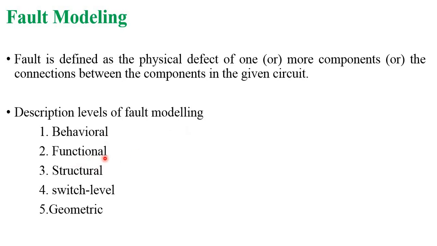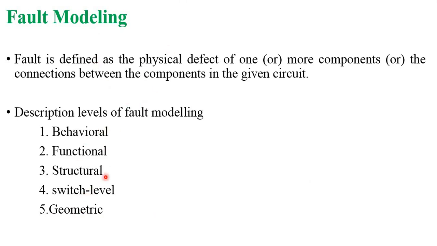The next one is functional level fault modeling, like an RTL schematic. The third one is structural level fault modeling, which is nothing but gate level fault modeling. The next one is switch level fault modeling, which is transistor level fault modeling. And the last one is geometric level fault modeling, that means at the level of layout. That is called geometric.